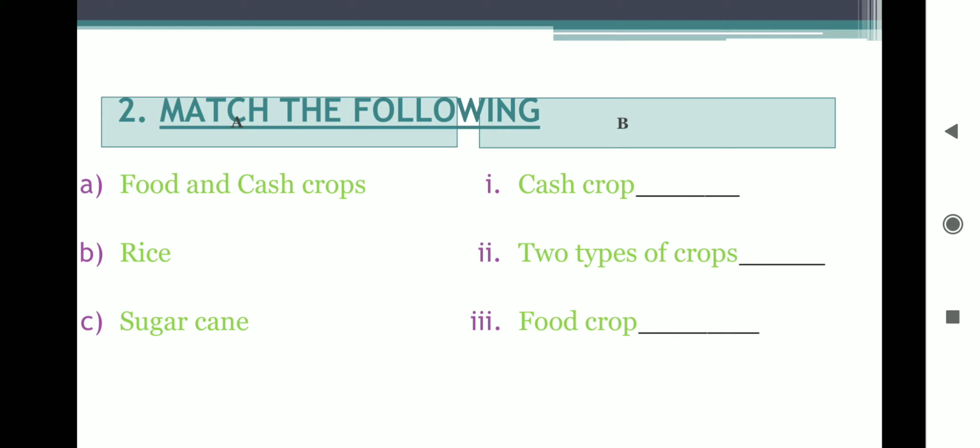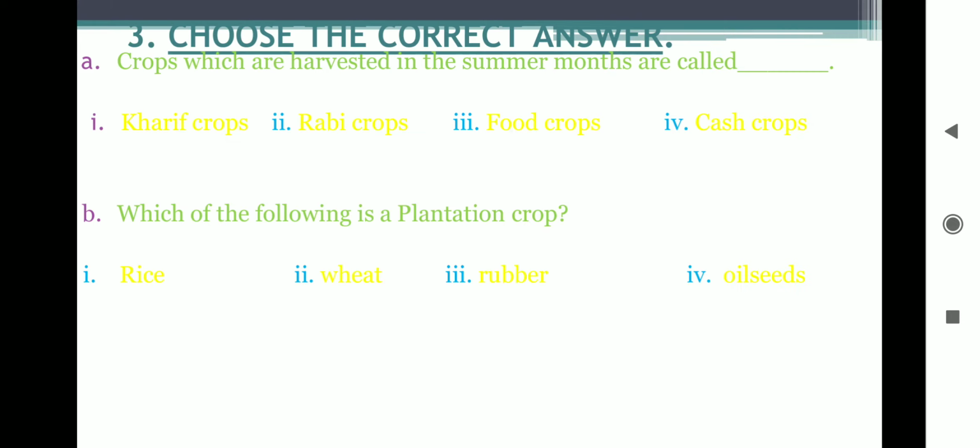Then we have rice. Rice is a food crop and sugarcane is a cash crop. I repeat, rice is a food crop and sugarcane is a cash crop. The remaining we won't be doing, as it is related to the minerals portion, which is the reduced syllabus.